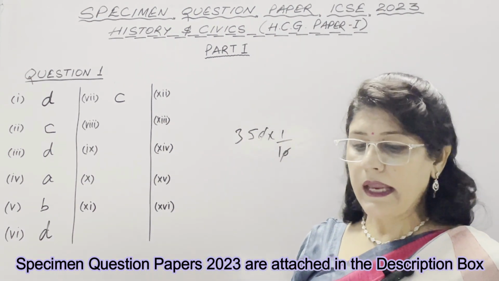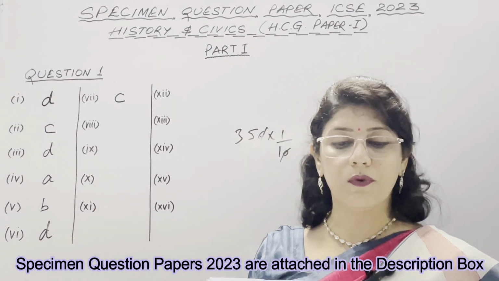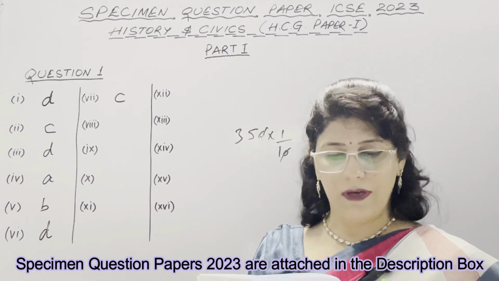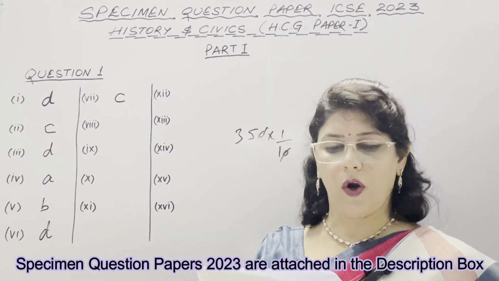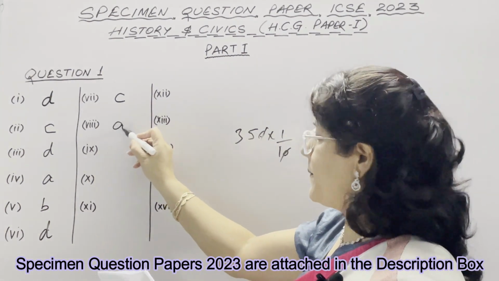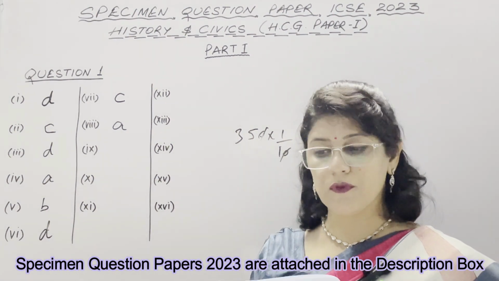Eighth: dash announced that the successors of Bahadur Shah could not use imperial titles. Option A is Lord Canning, B is Lord Wellesley, C is Lord Dalhousie and D is Lord Ripon. Lord Canning is the correct answer, which means option A. Lord Dalhousie had announced that successors would not be permitted to use the Red Fort as their palace.